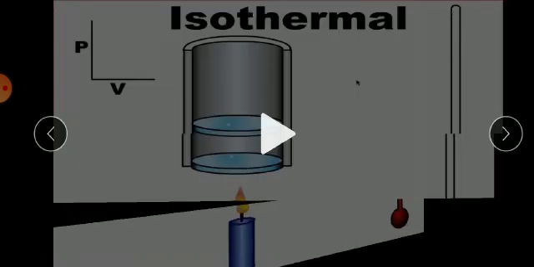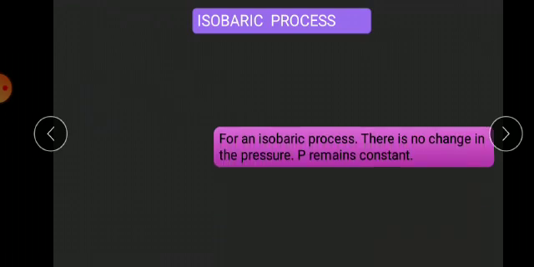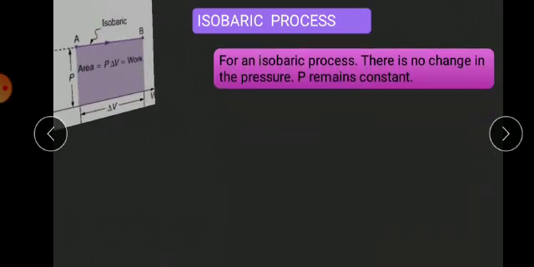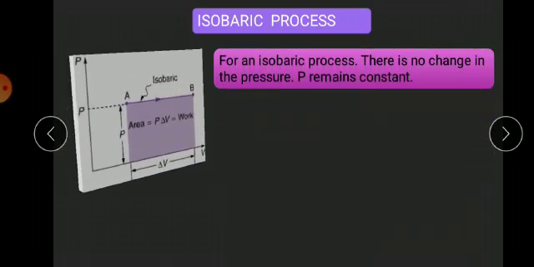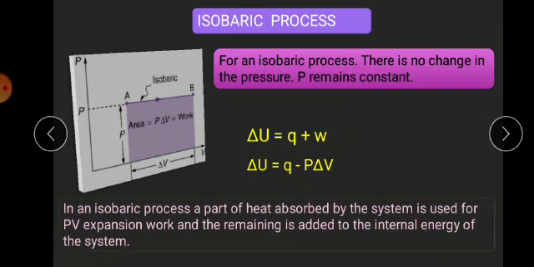And the next process is the isobaric process. What is the isobaric process here? There is no change in the pressure. Pressure remains constant. So the formula we know is del U is equal to Q plus W. Here pressure is constant, so what's the work W? Another formula we write is minus P del V. So del U is equal to Q minus P del V.